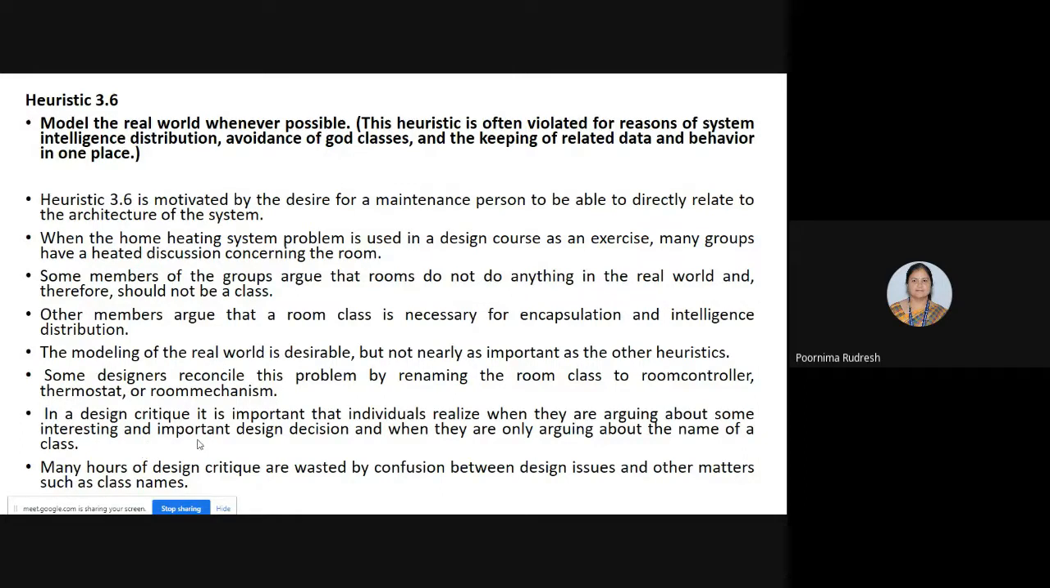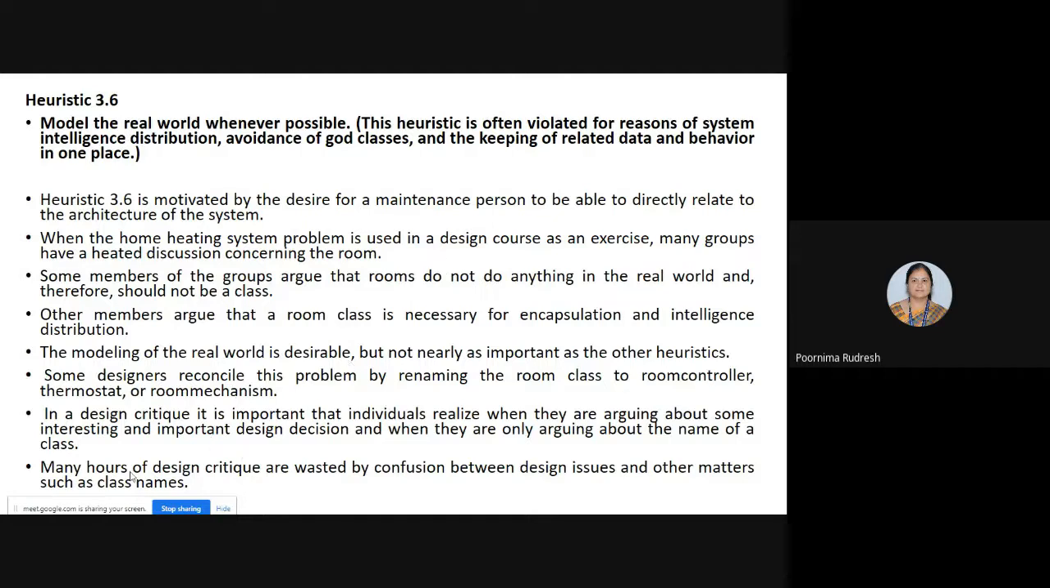So in a design critique, it is important that individuals realize when they are arguing about some interesting and important design decisions and when they are only arguing about the name of the class. That is important because whenever many groups are involved in designing a system, obviously arguments take place. But we should be careful that we are arguing about interesting and important design decisions, and not simply arguing about the name, and that we need to consider.